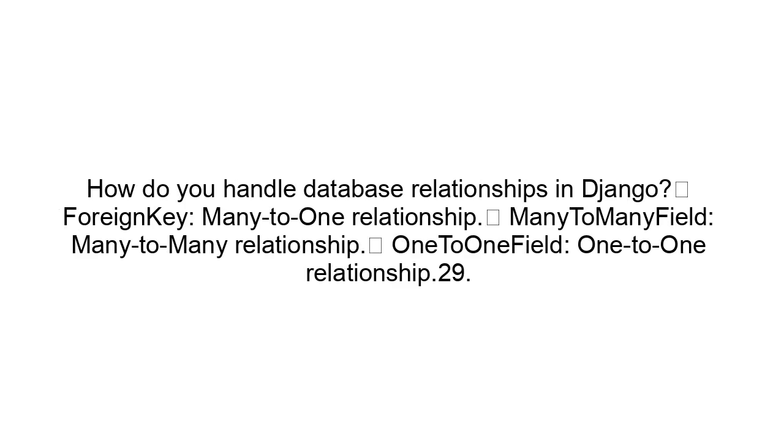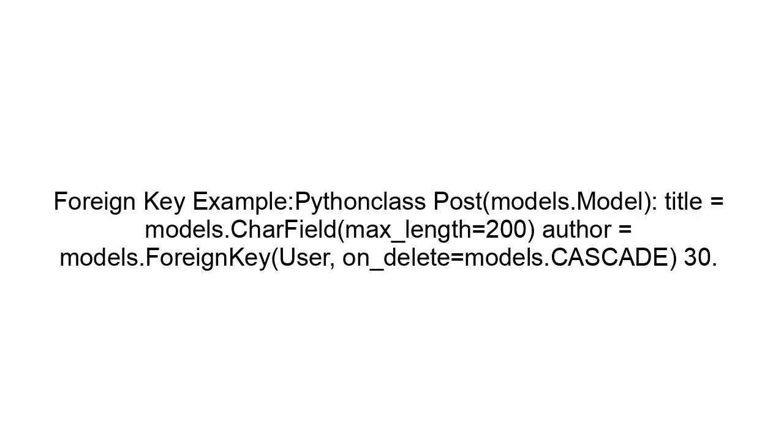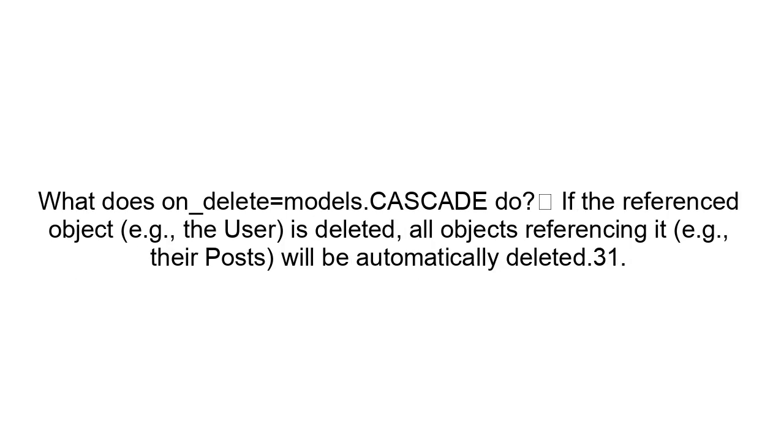How do you handle database relationships in Django? Foreign key, many-to-one relationship; many-to-many field, many-to-many relationship; one-to-one field, one-to-one relationship. Foreign key example. Python: class Post(models.Model): title = models.CharField(max_length=200), author = models.ForeignKey(User), on_delete=models.CASCADE.